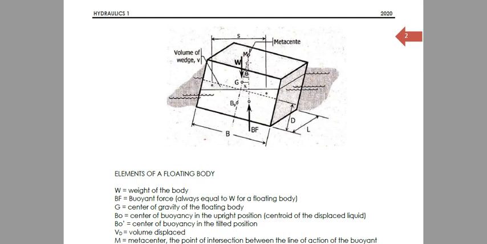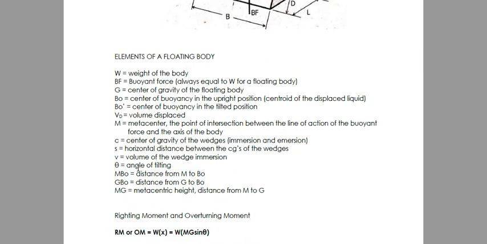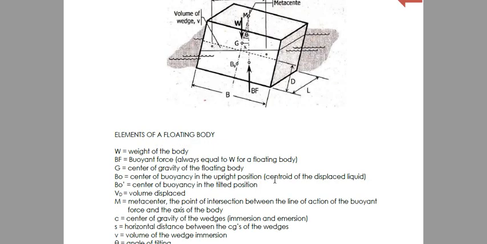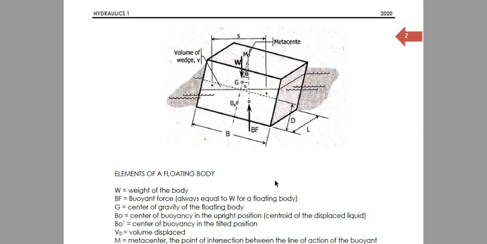If M is lower than G, unstable siya. Based from this figure, later on we will be solving for MBO. MBO is the distance between the metacenter and the center of buoyancy. Discuss muna natin itong figure.